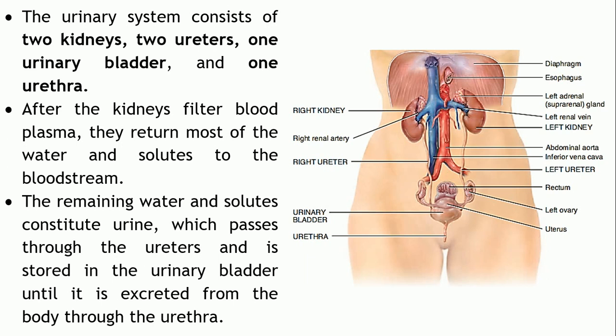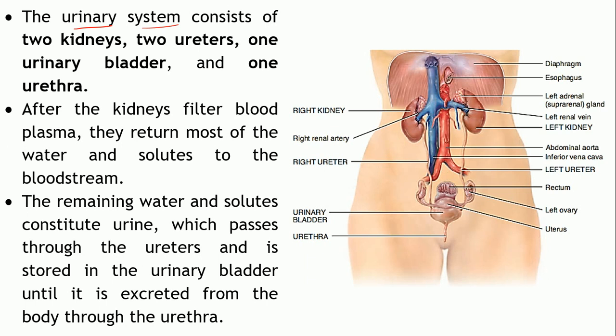Most of the toxic substances or the metabolic breakdown products are eliminated from the body through the urinary system. We have seen that to certain extents the digestive system helps in removal of the solid waste from the body in the form of feces.